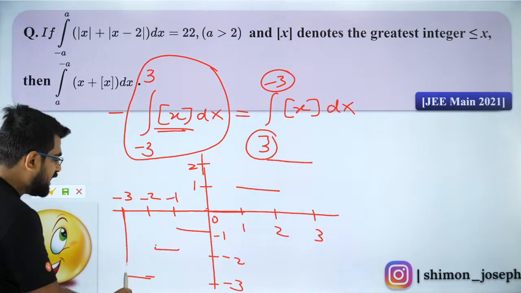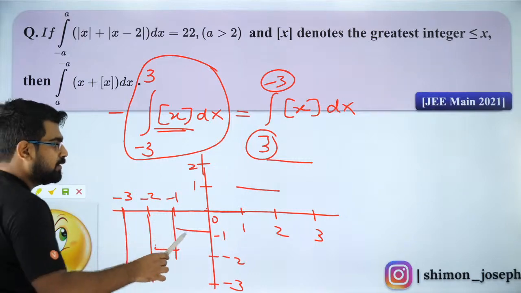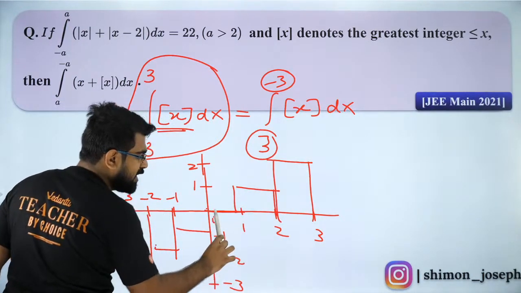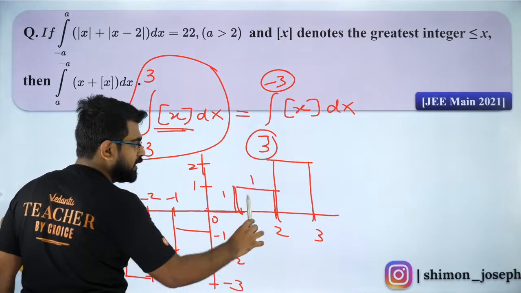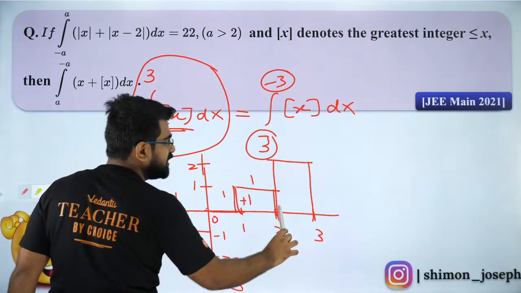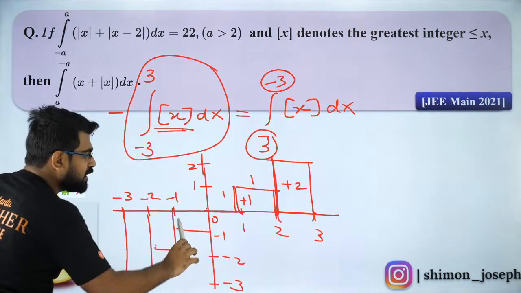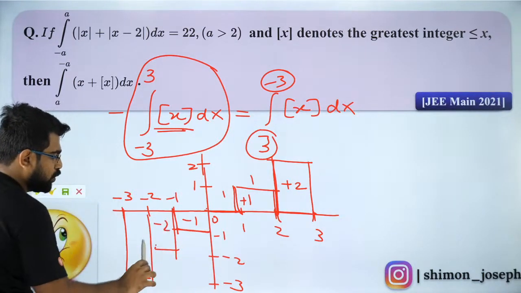Now we have to find the area with respect to the x-axis algebraically. So this is 0 into 1, 0. This will be 1 into 1 because height is 1, breadth is 1, so it is plus 1 area. This is height 2, breadth 1, so the area is plus 2. This is height minus 1, breadth 1, so the area is minus 1, minus 2, minus 3.